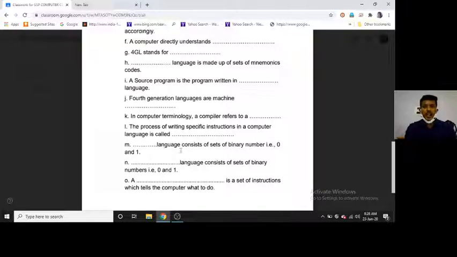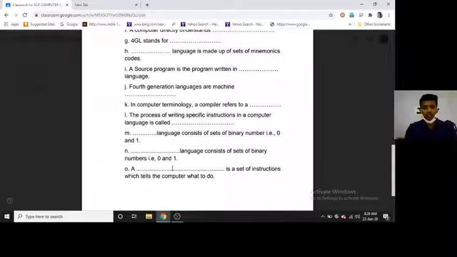Machine language consists of sets of binary numbers, zeros and ones, that is binary language or machine language or low level language.